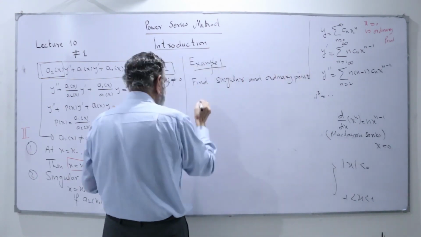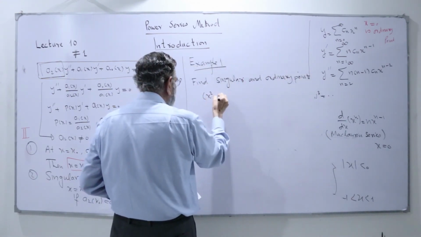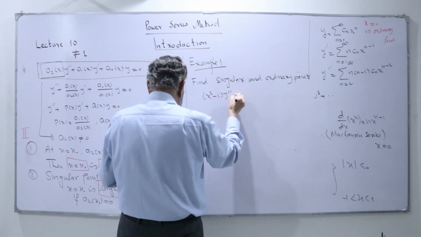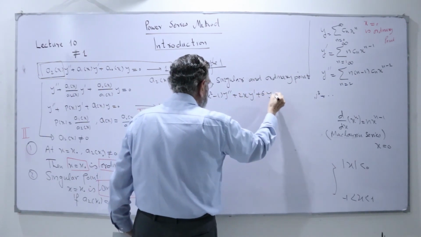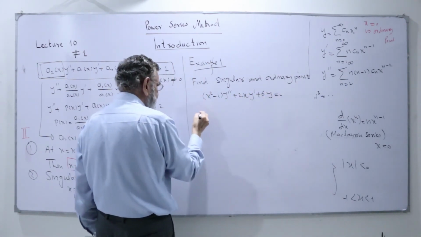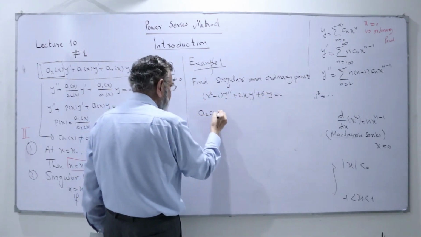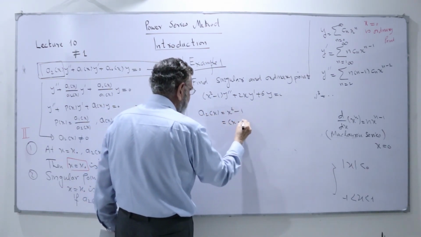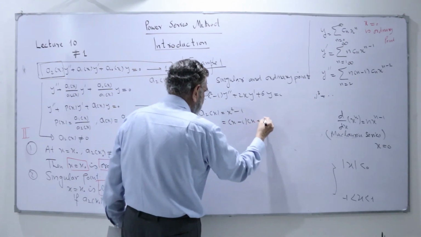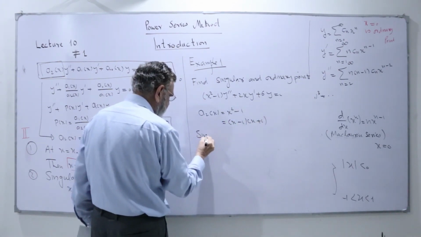The differential equation is x square minus 1 y double dash plus 2xy dash plus 6y equal to 0. Now we can see it here. My a2 of x is equal to x square minus 1. I factorize this one, I get x minus 1 into x plus 1. We say which are singular points.